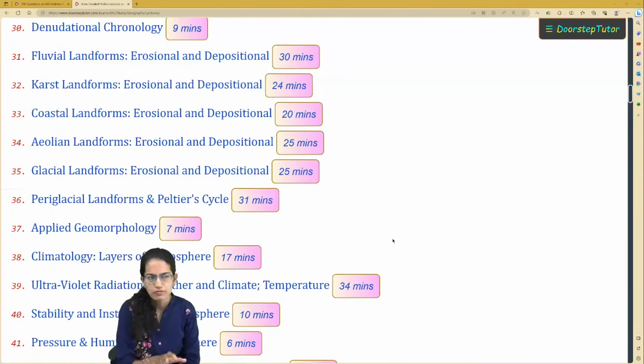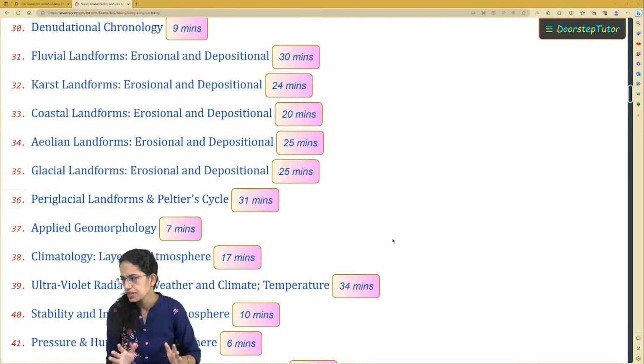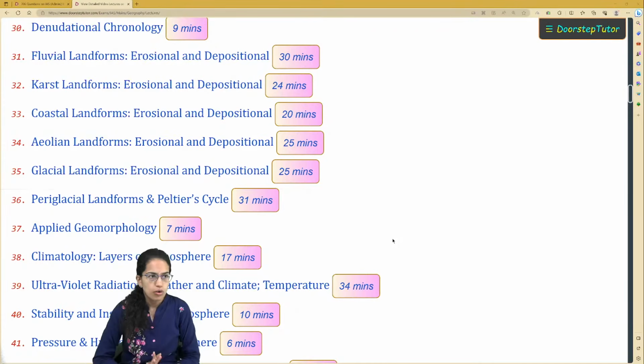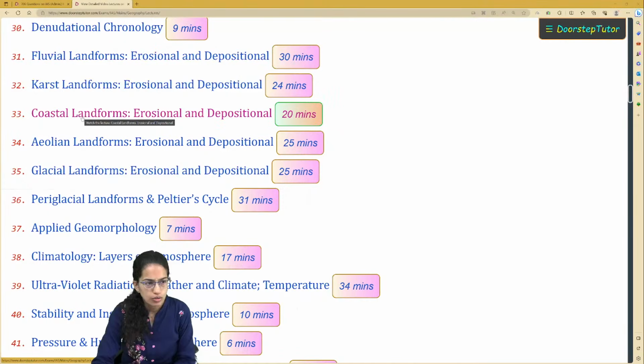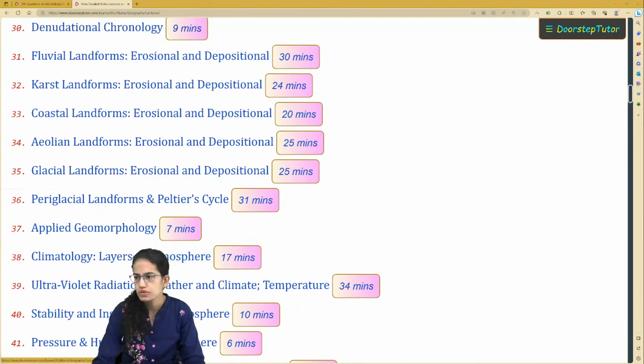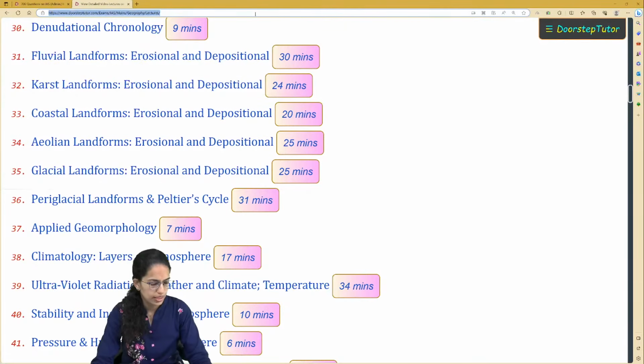Then the landforms, the 5 different classifications which we refer. Now if we go on to the classification, I can say fluvial, karst, coastal, aeolian and glacial. All of these, the erosional features and the depositional features, are separately important. So you can cover those separately, right?